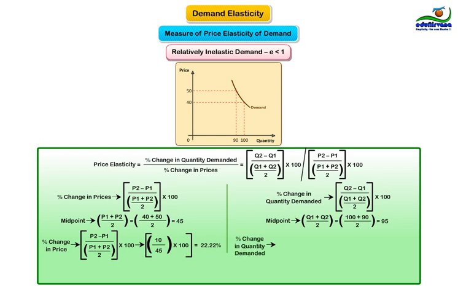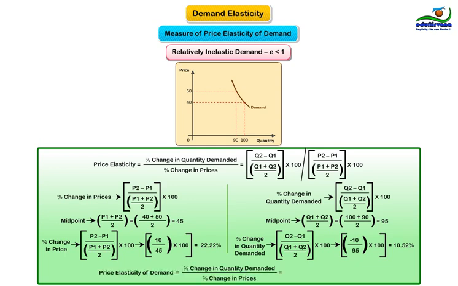Percentage change is Q2 minus Q1 divided by midpoint whole multiplied by 100, that is 90 minus 100 divided by 95 whole multiplied by 100, which is equal to minus 10 divided by 95 whole multiplied by 100, which results in 10.52%.